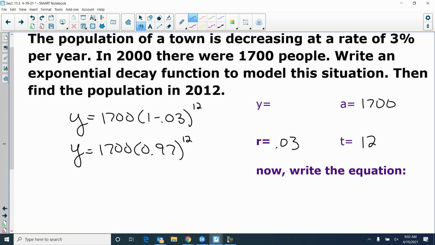So when you see that, you've got a decay. Joe, what did you end up with? 1,179.5. So if we're going to the nearest person, you round that up. So 1,180. Okay. So you're losing 3% per year, each time.